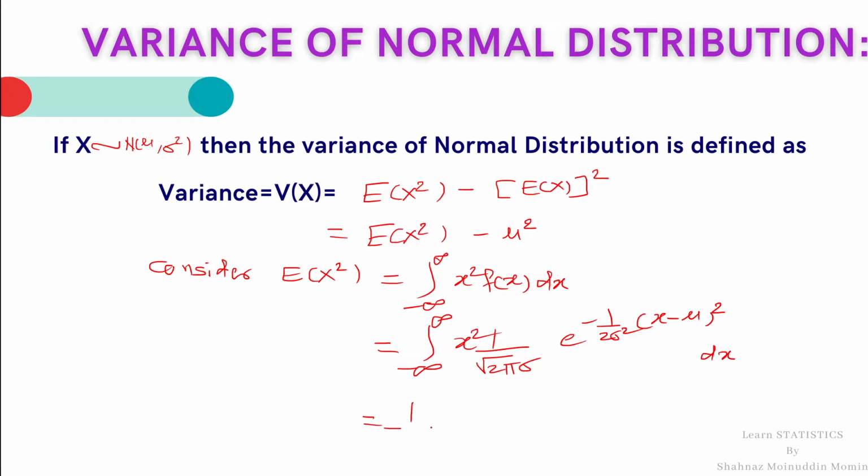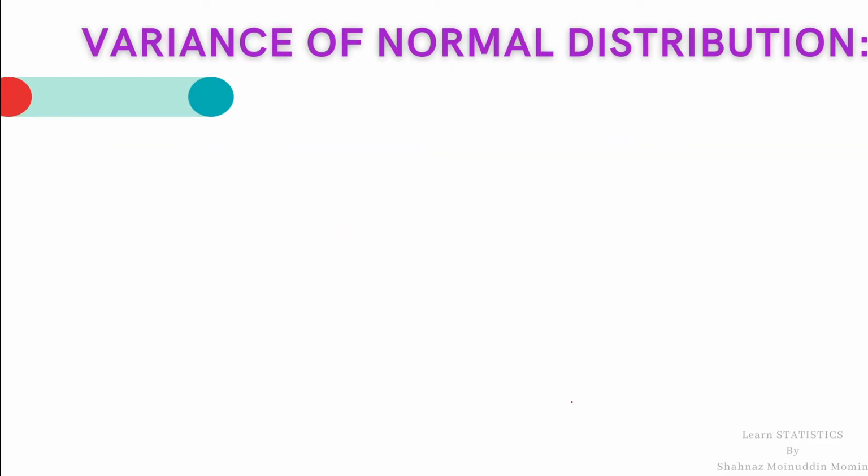I shall take the constant outside the integral: 1 upon root 2 pi sigma integration minus infinity to infinity x square e raised to minus 1 upon 2 sigma square (x minus mu) whole square dx. To calculate the integral, we will substitute z equal to (x minus mu) by sigma. Therefore, dz is equal to dx upon sigma. Hence, dx equal to sigma into dz.